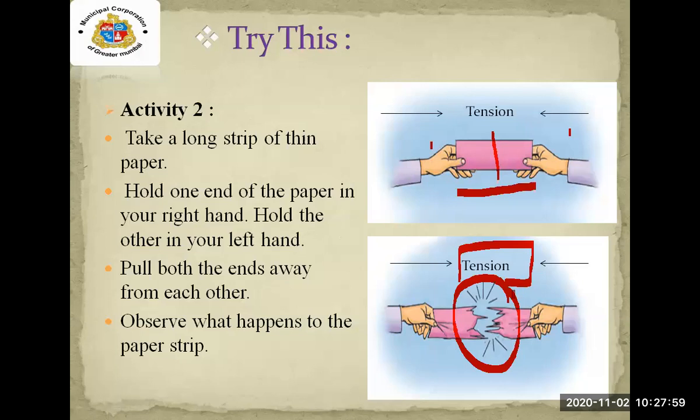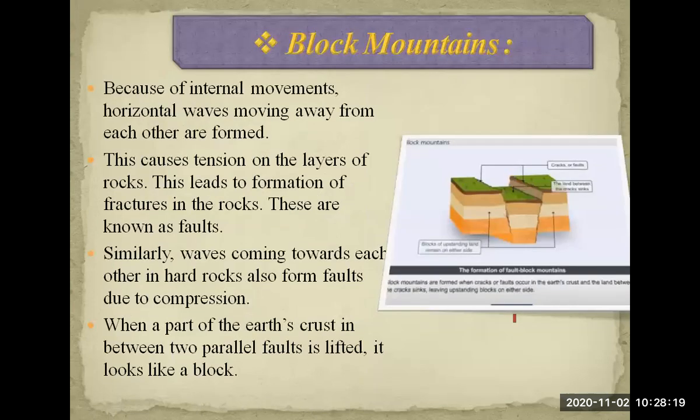The strip got torn apart due to this tension. You can see it is in two parts. Why is it in two parts? Because tension is caused there. After performing that activity, we'll study about block mountains.